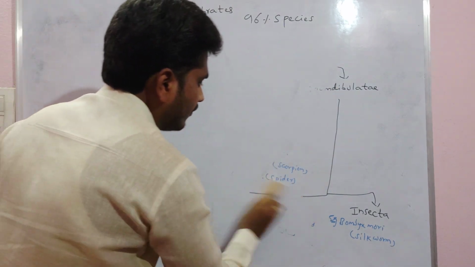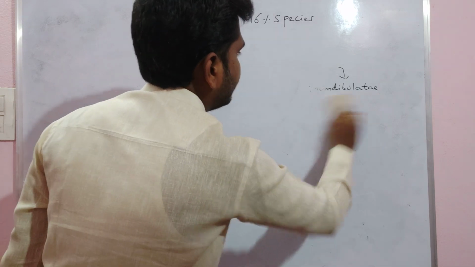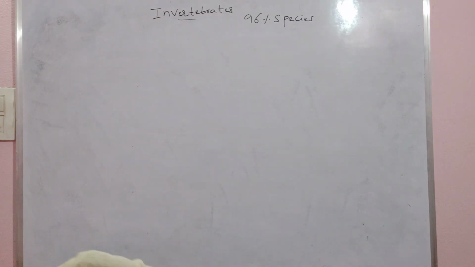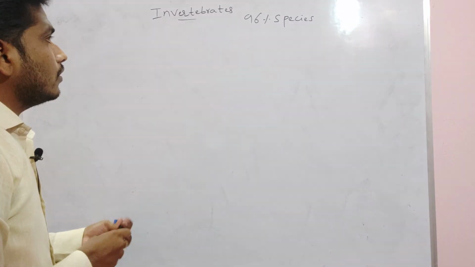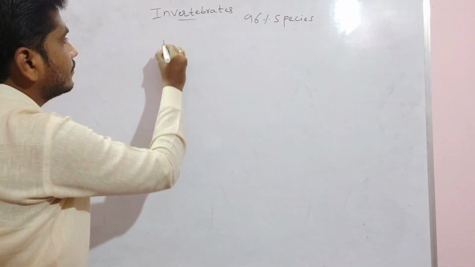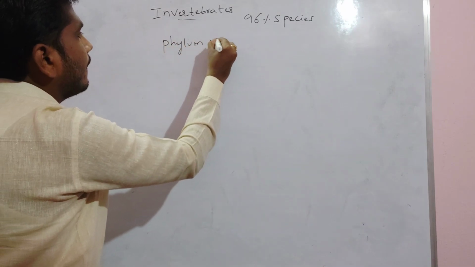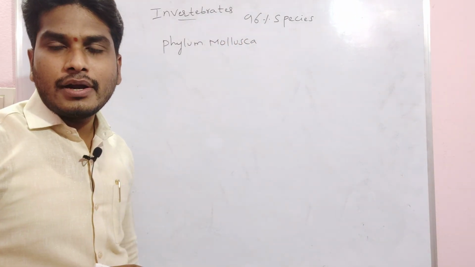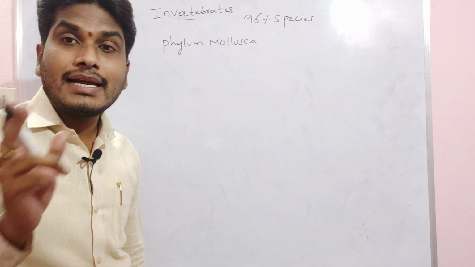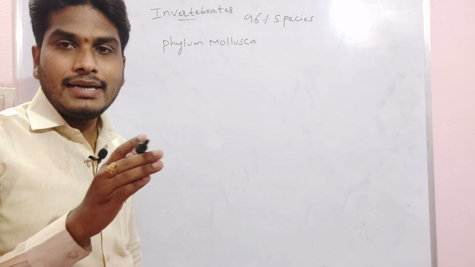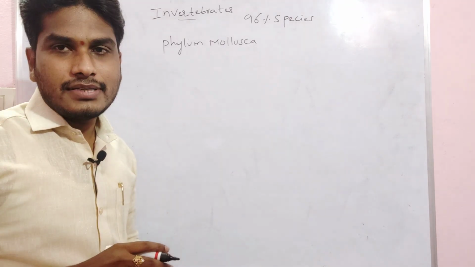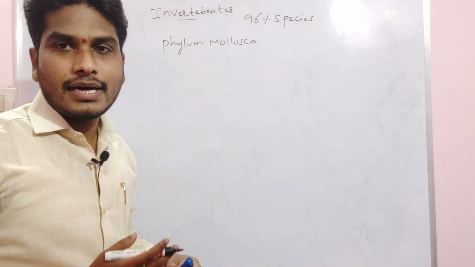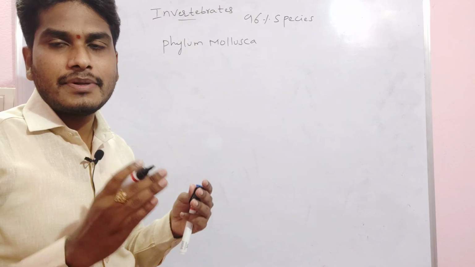Then after the phylum Arthropoda we have phylum Mollusca. Molluscan organisms are mostly freshwater organisms, and molluscans are the second largest phylum in the invertebrates. After arthropods, the molluscans are the second largest, because the largest number of organisms after the arthropods are molluscans.